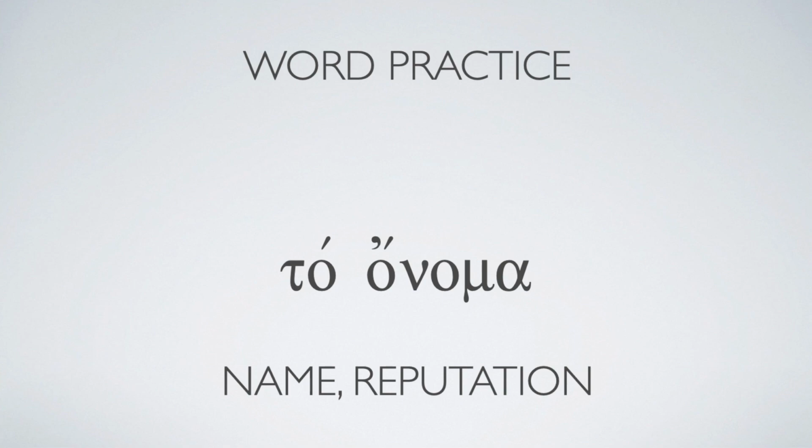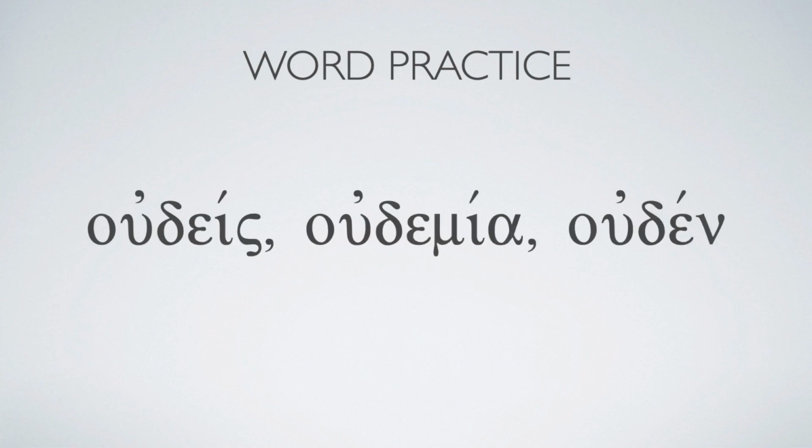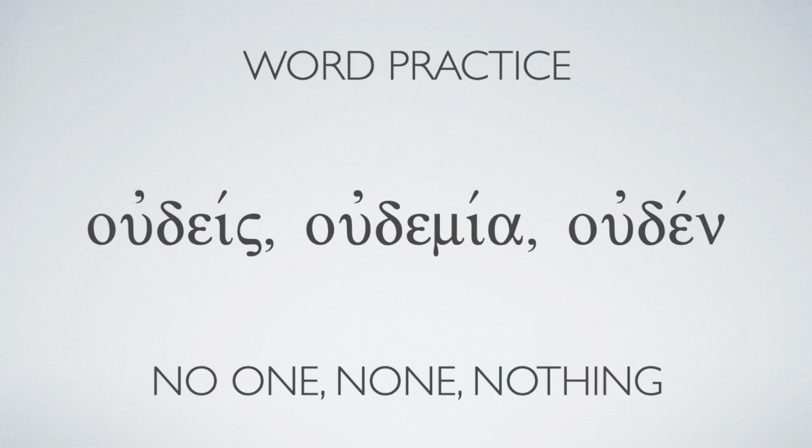Remember, there's a tau on the end that drops off in this form, but this is a third declension noun. Οὐδείς, οὐδεμία, οὐδέν, all different ways of saying no one, none, or nothing. Notice we've learned οὐκ before as our negative. Notice that omicron, upsilon, that oo sound, the not, the no shows up in those words. Those can be hints for you about what those mean. Anytime you see that, particularly starting off a word, it's going to be key to tell you that it's some sort of a negative.